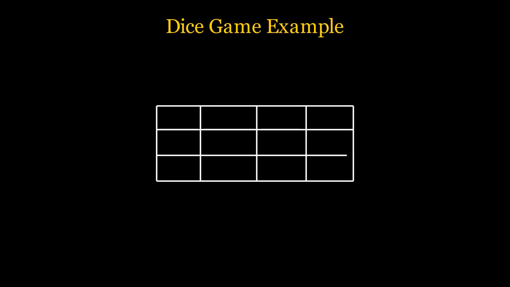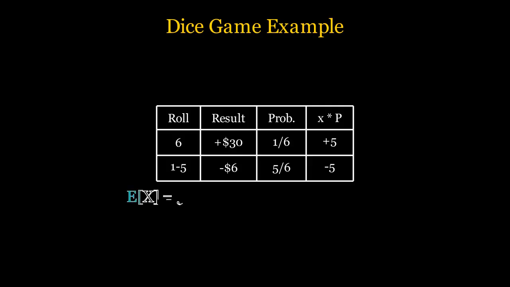Let's look at a practical everyday example, a simple dice game. Imagine a friend offers you a deal. You roll a standard 6-sided die. If you roll a 6, you win $30. If you roll anything else, you lose $6. Should you play? Let's calculate the expected value.